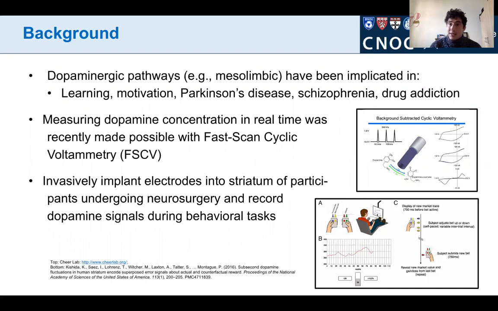This technique is an electrochemical technology that proceeds by varying the voltage potential across an electrode that's implanted deep into the brain of humans and measuring the changes in current that occur. These changes in current can then be mapped to dopamine concentration estimates via a statistical model. The recordings are made by invasively implanting electrodes into the striatum of human participants who are undergoing neurosurgery and then recording these dopamine signals during behavioral tasks in an attempt to correlate brain activity with their performance on these behavioral tasks.